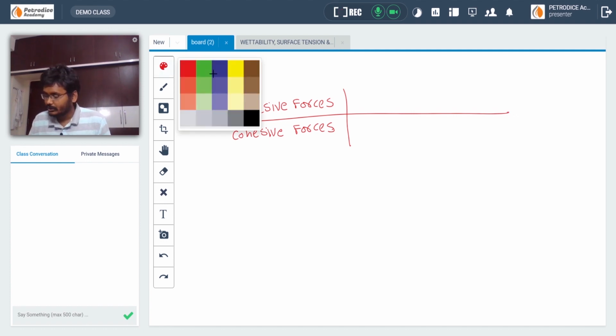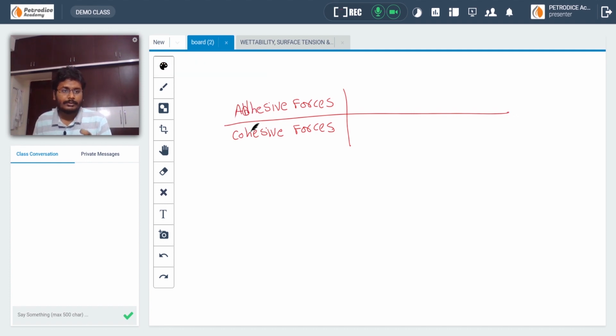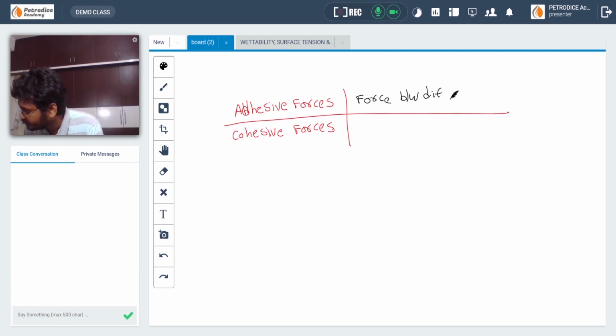If we are encountering a force between water and solid part, that is solid molecule and water molecule, the force between them is known as adhesive forces. That is, the force between different molecules.